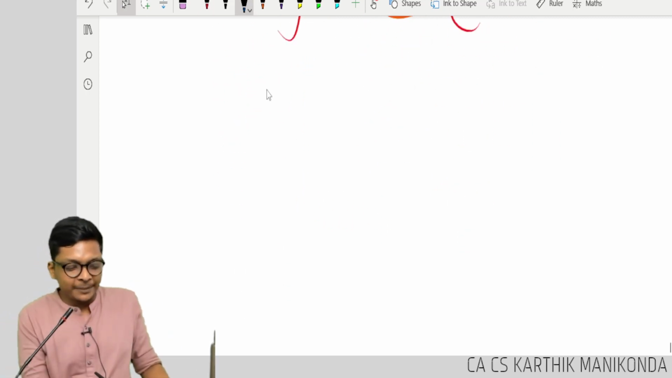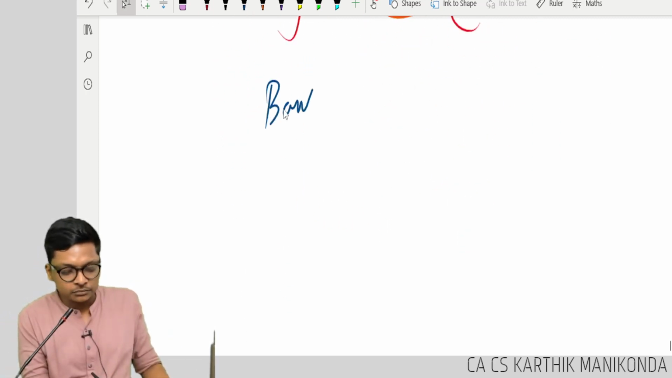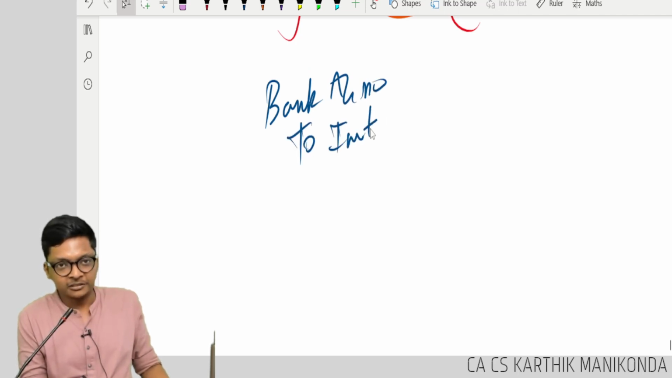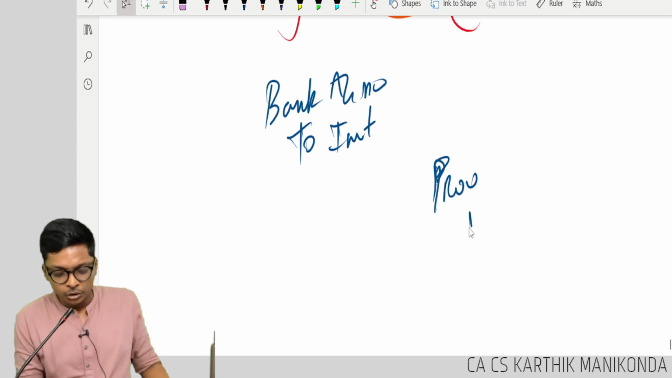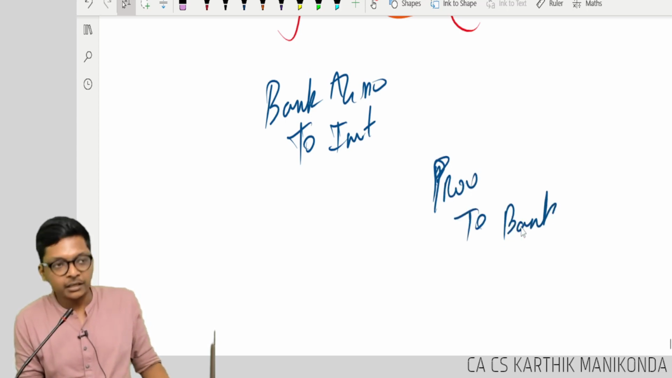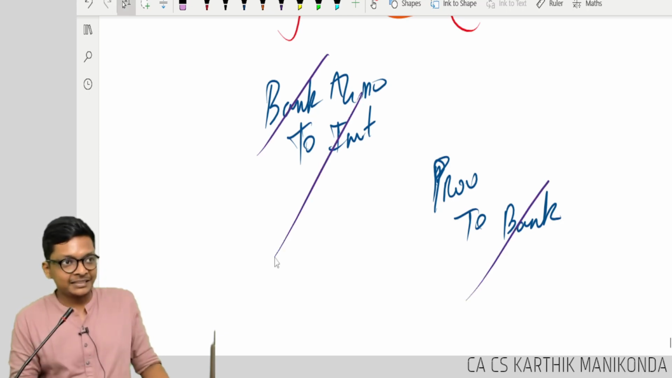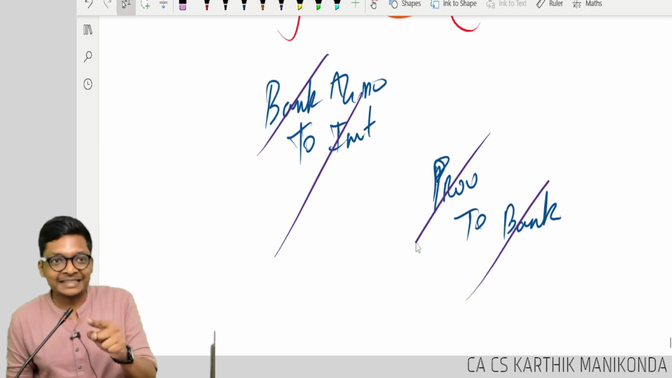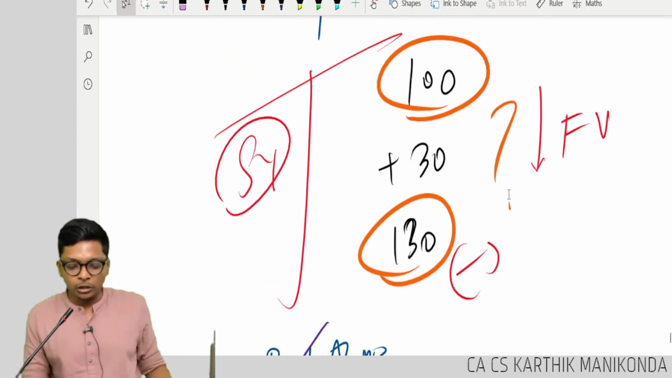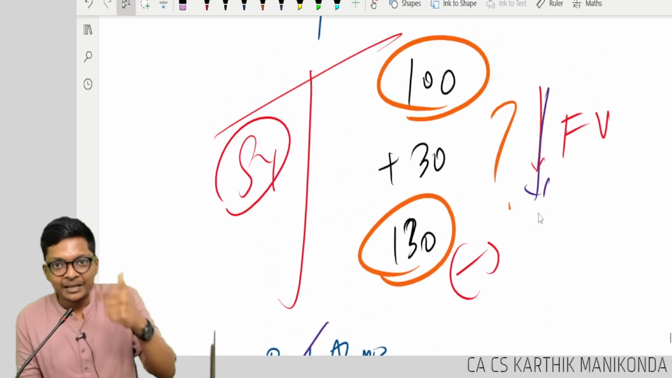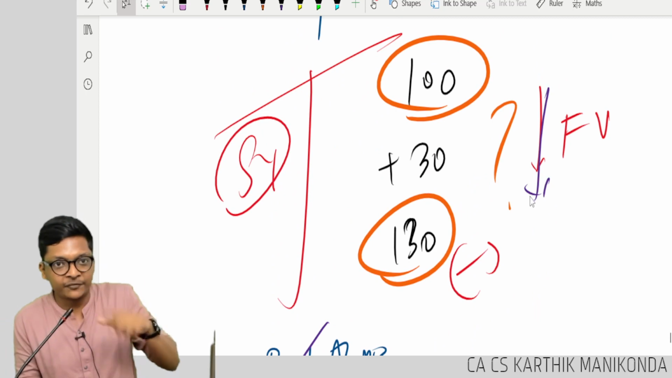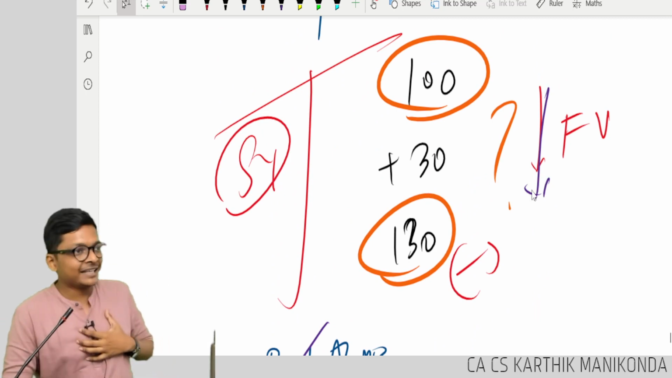What's the entry for paying benefits, sir? First I have to sell. Bank account debit to investment. Then provision to bank. Bank cancels. Asset side investment cancels. Liability side provision cancels. Correct? So this can also drop if the benefits are paid, the defined benefit obligation, if you meet the obligation. Are you getting it, guys?